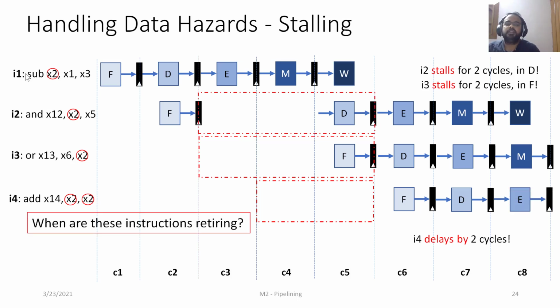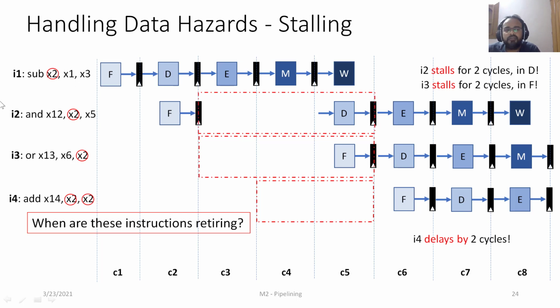If we look at when these instructions are retiring, retiring is a new term that I've used now. Basically, it means when their write back stage is going to complete. Here, for example, I1 has retired in the 5th cycle. The other way to put it is I1's execution completed in the 5th cycle.